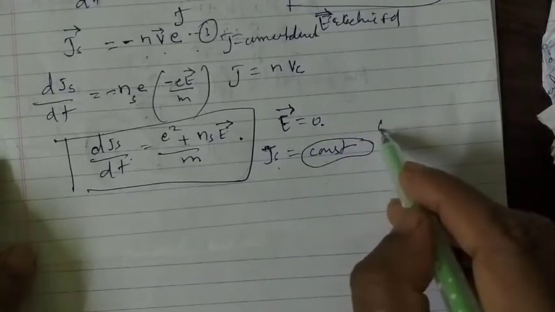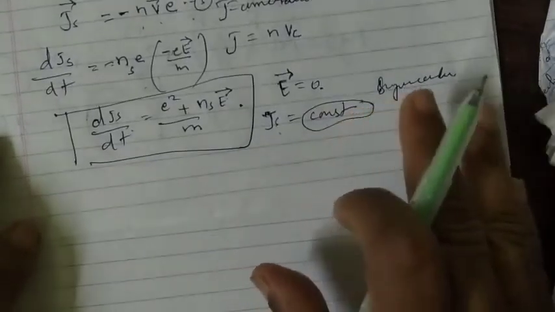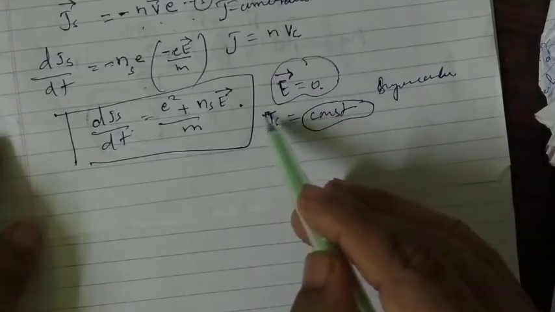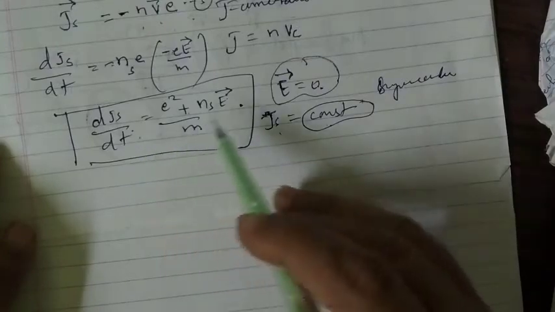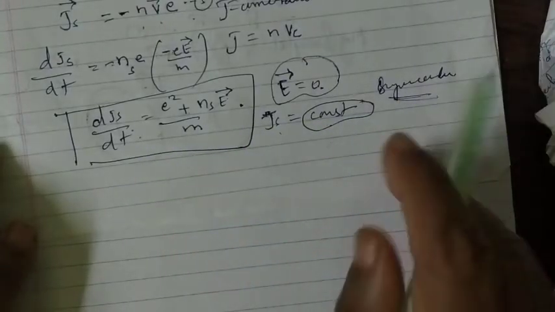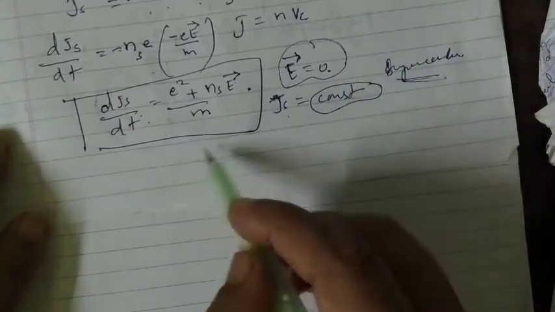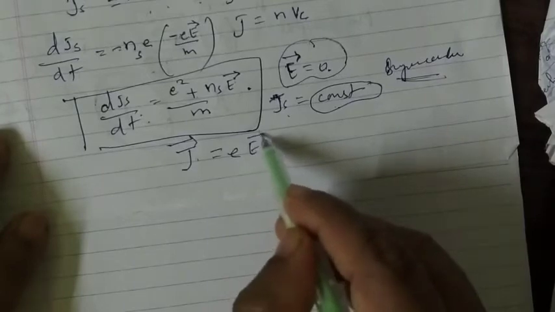This is what superconductors are. Though we remove the electric field to 0, we still get a constant current according to this equation, and that's why they are called superconductors. So we are proving it here. For a normal conductor, the current vector will be equal to sigma into E vector.